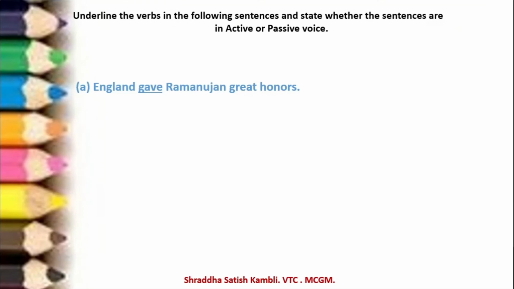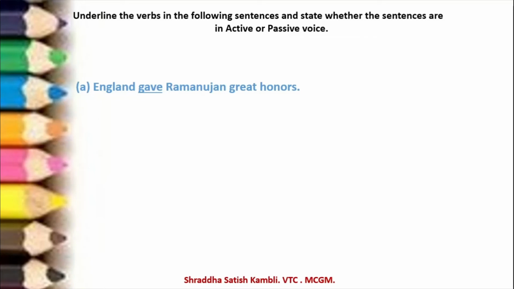Let us now take the example which is there in the textbook as the last part of this lesson. So we have two exercises here. Under the first one, you have to underline the verbs and you have to state whether the sentences are in active voice or passive voice. In the next exercise, you will have to actually change the sentence from the active to the passive.